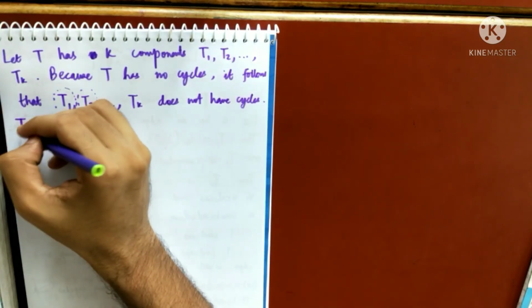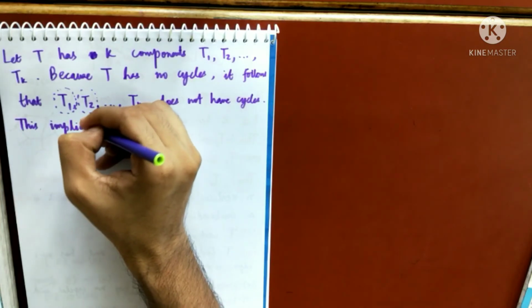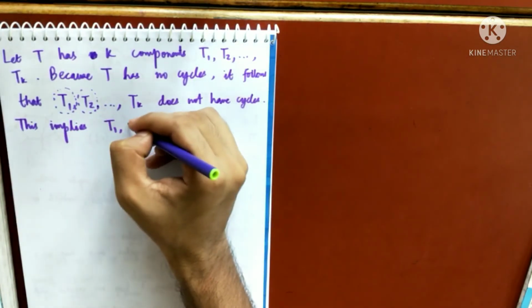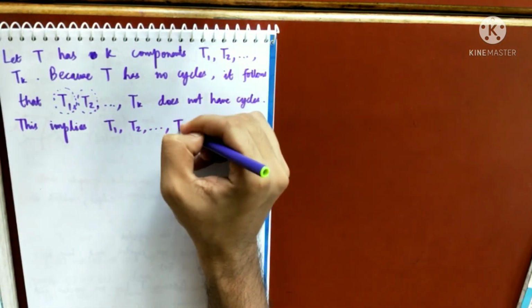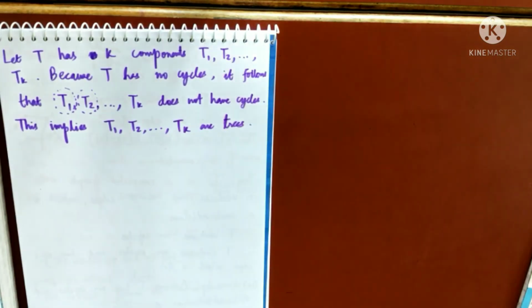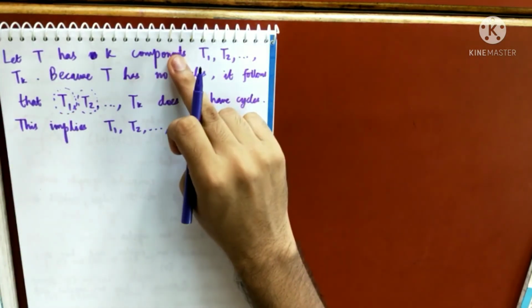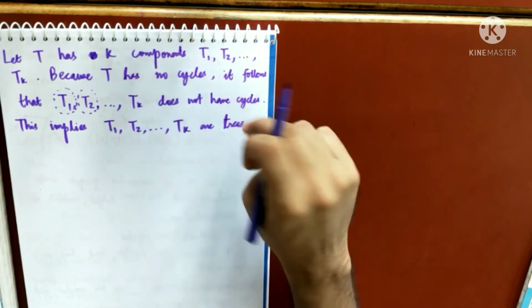This implies T1, T2, Tk are trees. That is by definition of a tree: connected and containing no cycle. So T1 is connected because it is a component. Component means connected, and it has got no cycles.